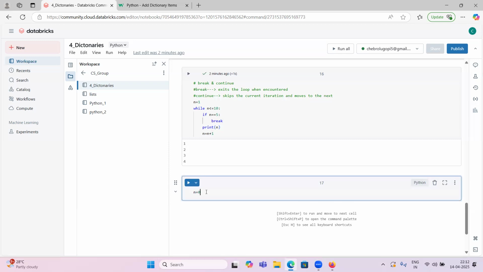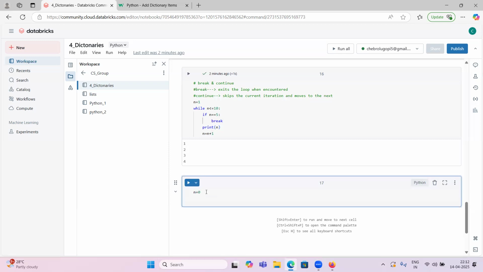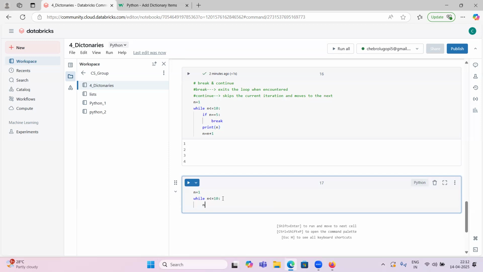Let n equal 0. While loop: while n is less than or equal to 10, same I can use. I will use the same example, n equal to 1. While n is less than or equal to 10, n equals n plus 1.